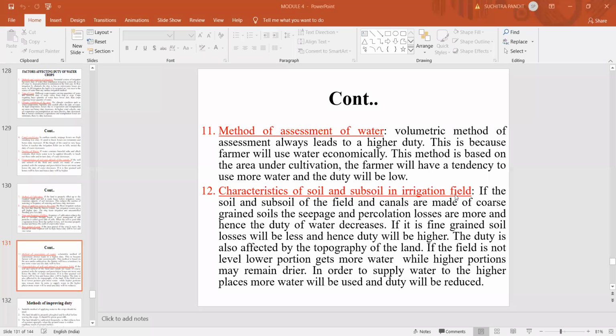So these are some of the factors which affect the duty of irrigation water.